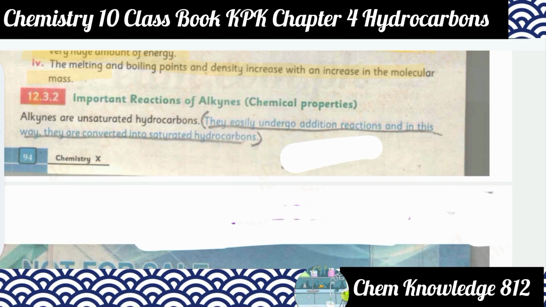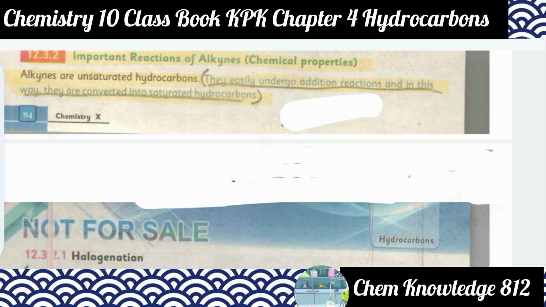So next one is important reactions of alkynes, chemical properties. Alkynes are unsaturated hydrocarbons. They easily undergo addition reactions and in this way they are converted into saturated hydrocarbons. That is, if we react alkynes, they very quickly convert into saturated compounds.